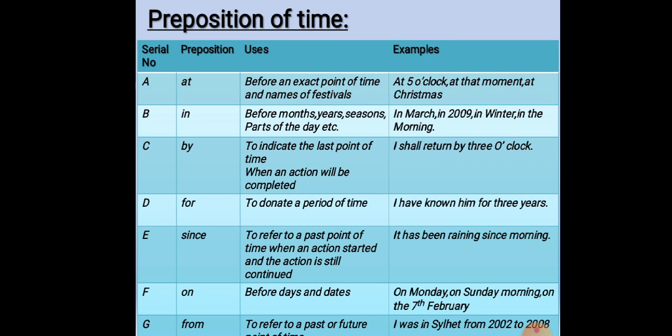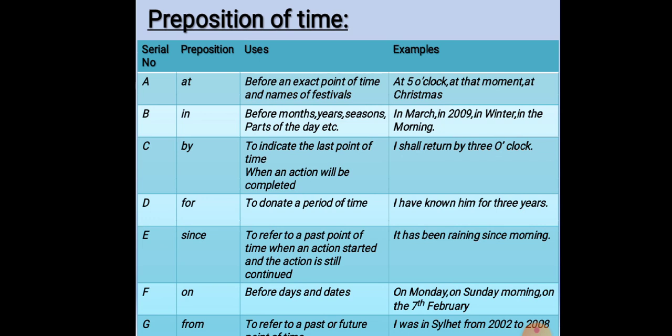By is used to indicate the last point of time when an action will be completed. I shall return by 3 o'clock. For is used to denote a period of time. I have known him for 3 years. Since is used to refer to a past point of time when an action started and the action is still continued. It has been raining since morning.